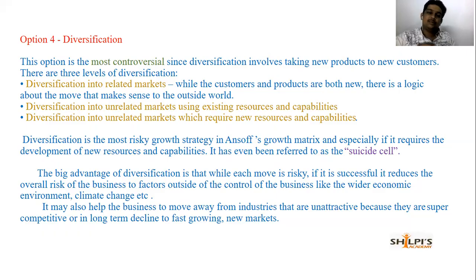This diversification is mostly like a suicide cell because I'm entering into a new thing which I was not aware of earlier. Even in the related market, my customer base and products are new. The market is related, but products and customers are new. I might have learned about them, but it is new. It is also mostly a suicide cell. These are the aspects of diversification. It is a little bit risky, I'm entering into a new field. I might be successful, I may not be. There is no surety of success. This is also a risky one.